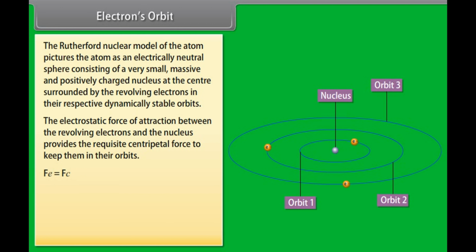Fe is equal to Fc. Putting their respective values, we get mv square by r is equal to 1 upon 4 pi epsilon naught e square upon r square. We can also write this equation as r equals e square upon 4 pi epsilon naught m v square.